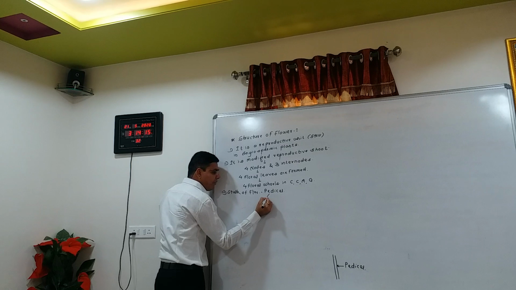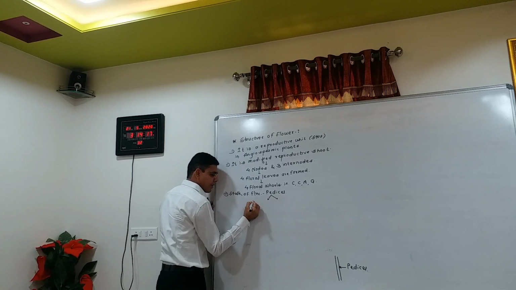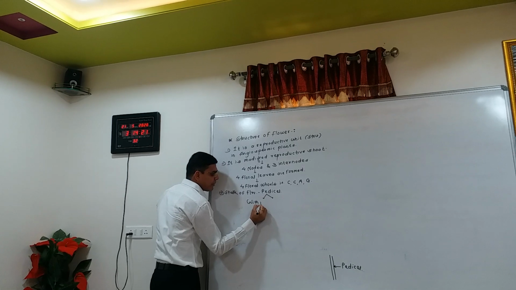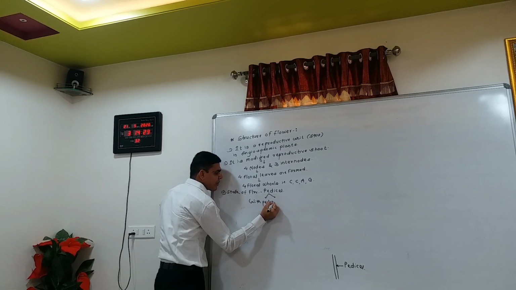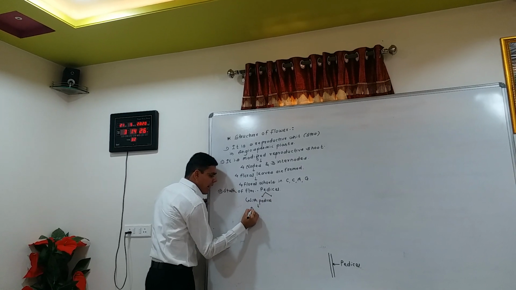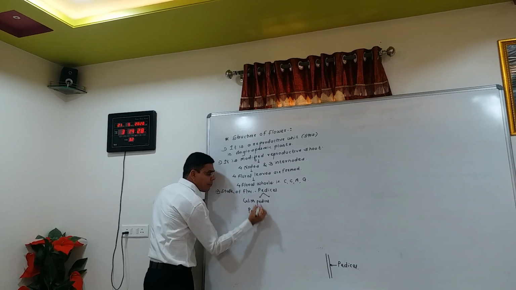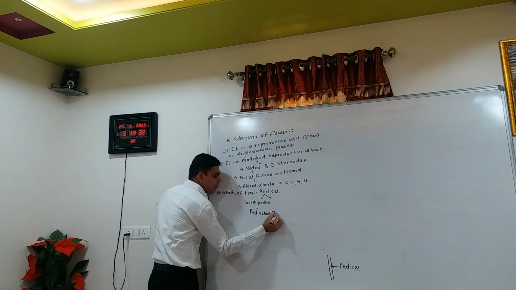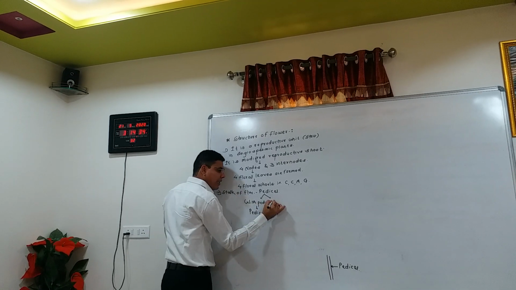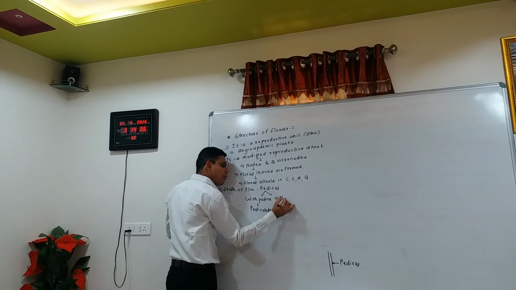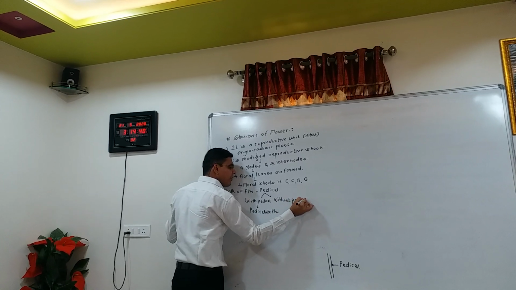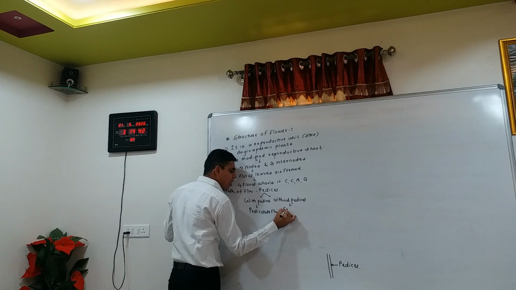The flower with a pedicel is called a pedicellate flower, and the flower without a pedicel is called